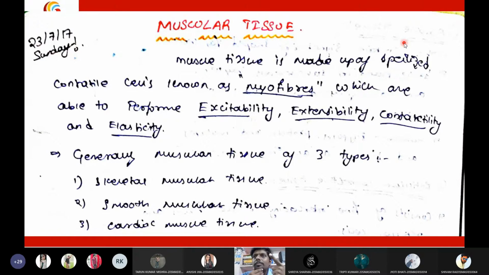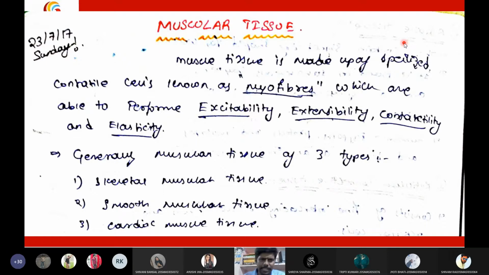Then any other functions? It provides elasticity. Okay, flexibility can be given to the body by the presence of muscles. Muscles can also maintain the posture of the body. We are standing. Why are we standing? Because we are maintaining our posture because of the muscles. Those muscles will move here and there so that we can balance our body.